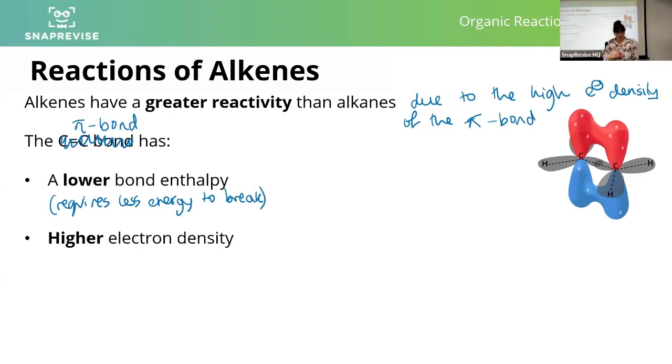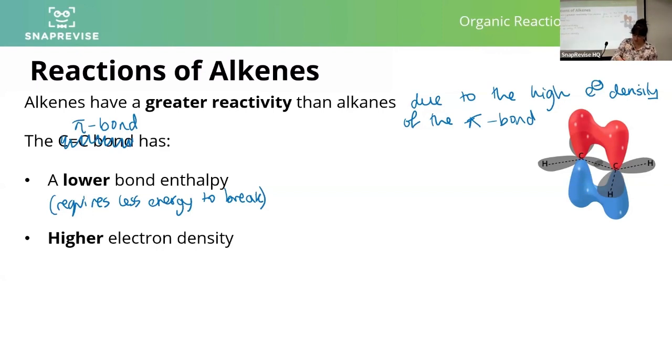A pi bond also has a higher electron density than a sigma bond. Hopefully, understandably, because you've got 4 pairs of electrons associated with a carbon-carbon double bond, so near to where the pi bond is, than you do in a sigma bond.